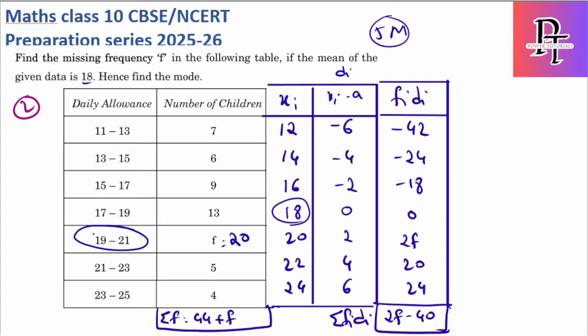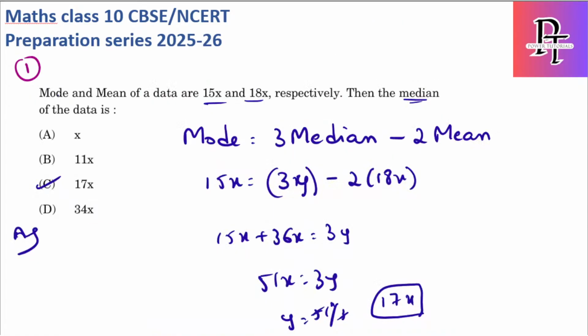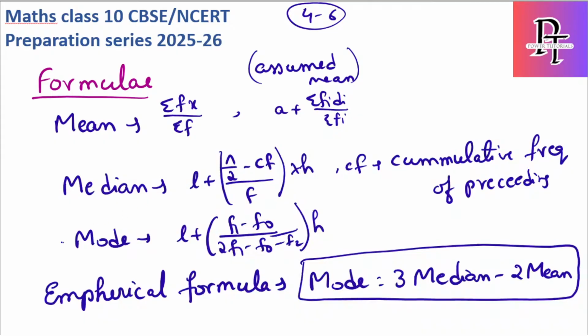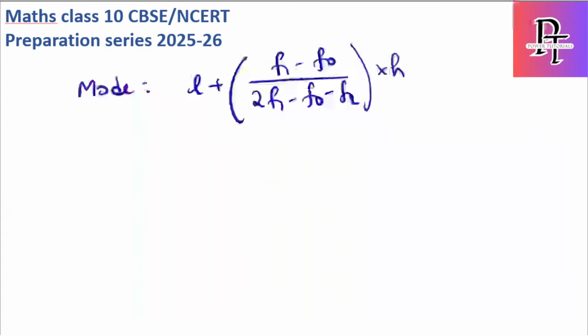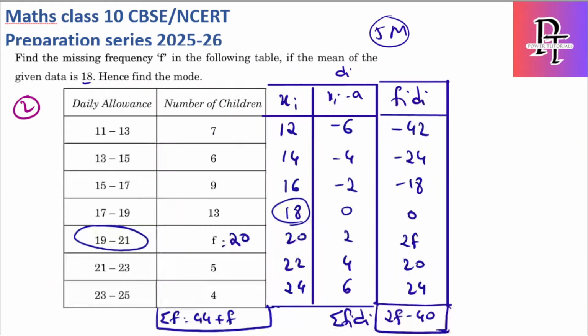For median, I will tell you, it will be n by 2, whereas for mode it is the highest frequency. So I'll write it on the formula page as well. For mode, you have to consider the highest frequency, whereas for median, I have to consider the n by 2 frequency. Okay, so let's go for this question. We have the modal class here.